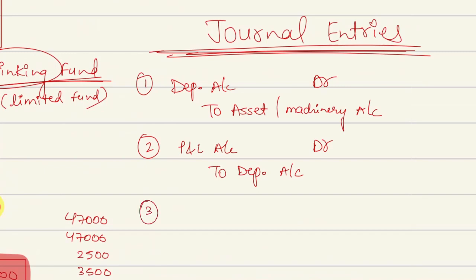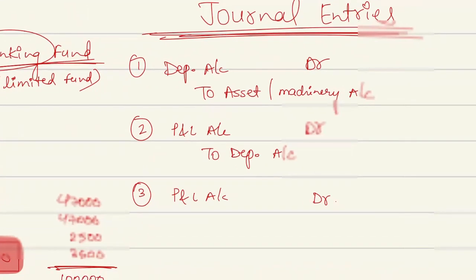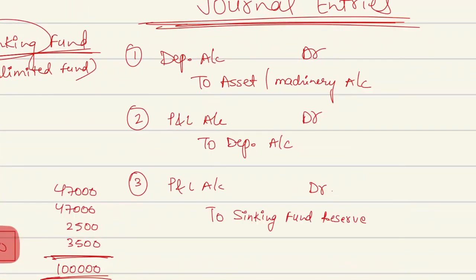So in the third case, what will happen? You will debit your profit and loss account, and you will transfer that amount to the sinking fund reserve account.